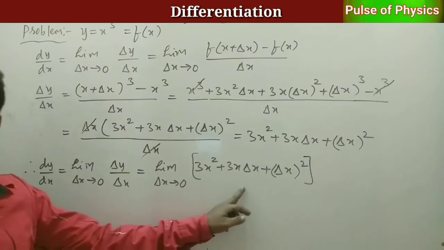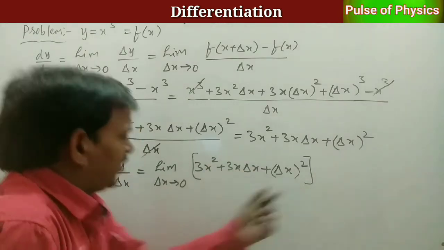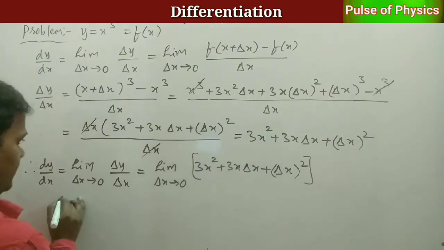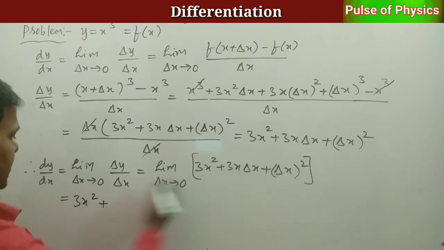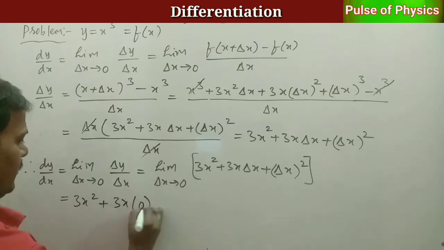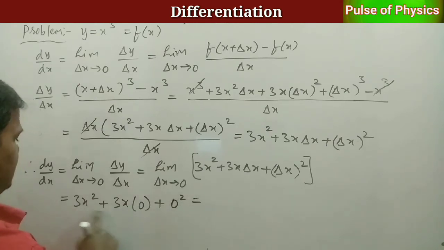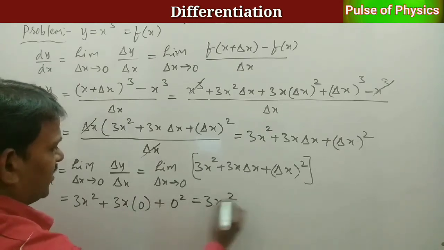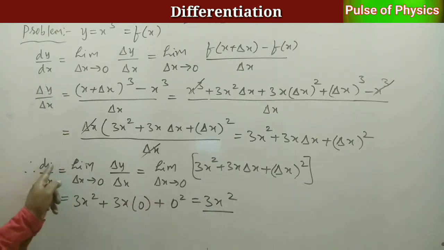How to simplify this? In place of delta x, substitute 0 here. It becomes 3x square plus 3x into 0 plus 0 square. This gives 3x square. So, this is the differentiation, dy by dx.